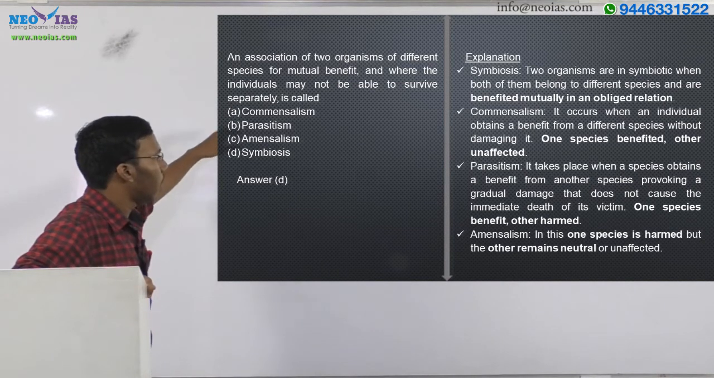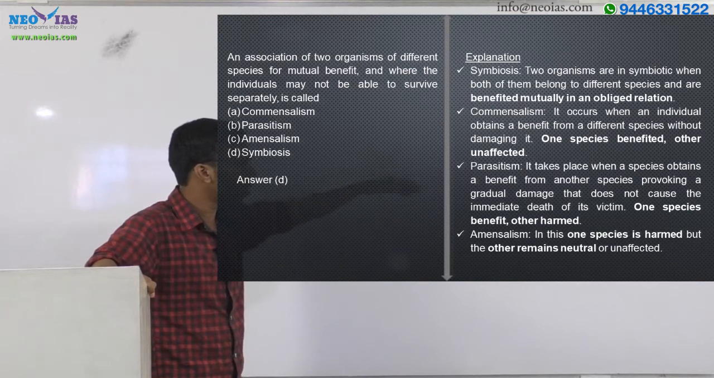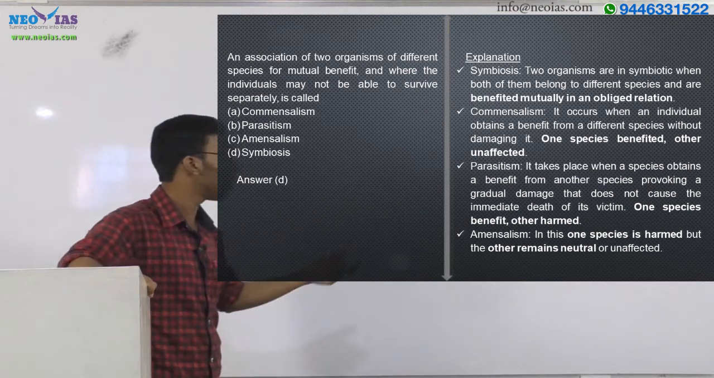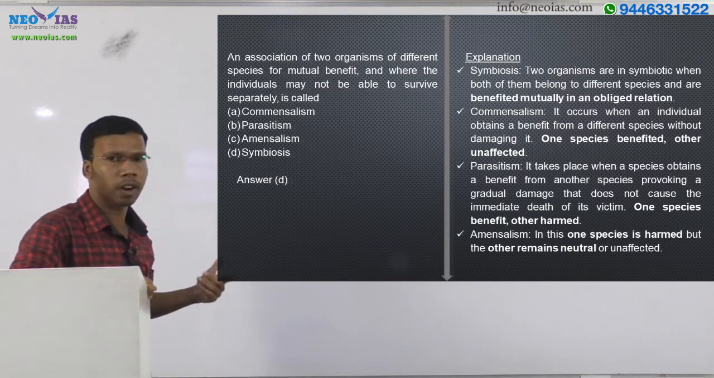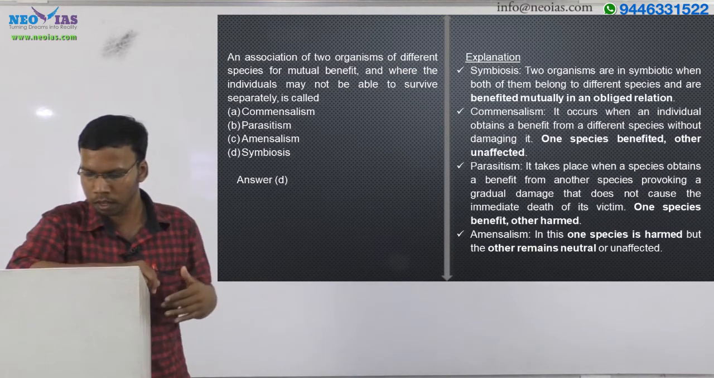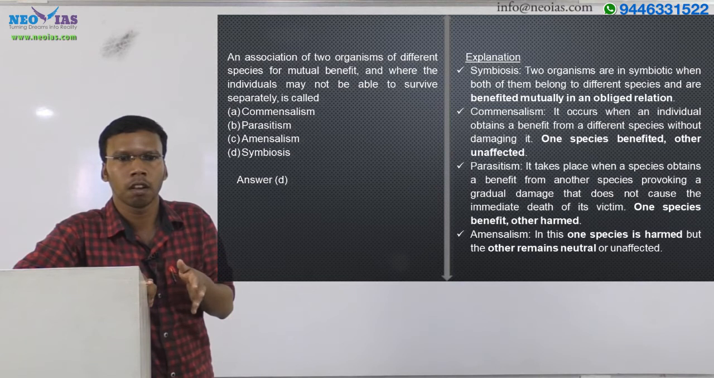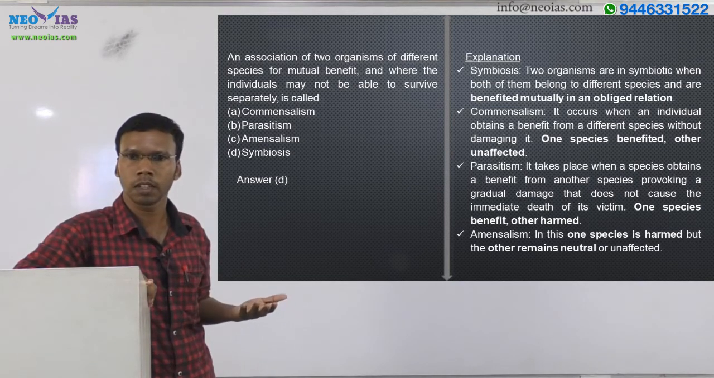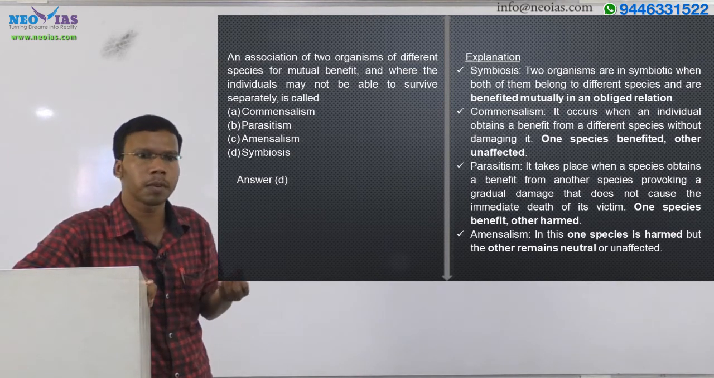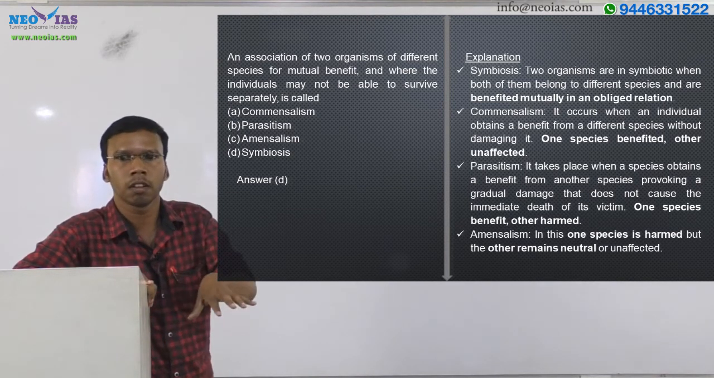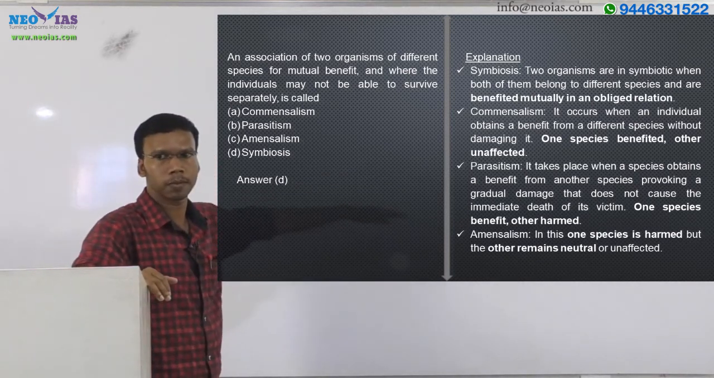Then amensalism. Amensalism means one species is harmed but the other remains neutral or unaffected. That is known as amensalism. For example, under the walnut tree, the walnut species secretes a chemical, and because of that chemical grasses cannot grow under the walnut tree, right? So that's a kind of amensalism relation.